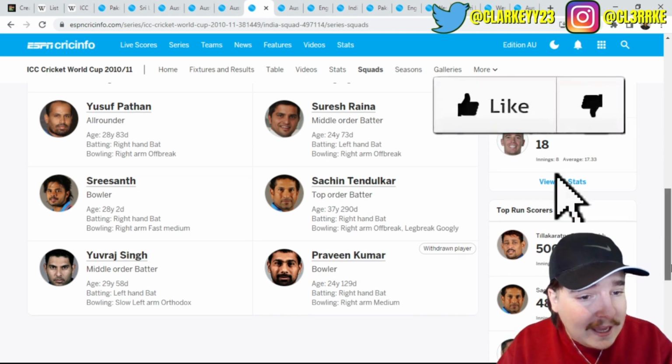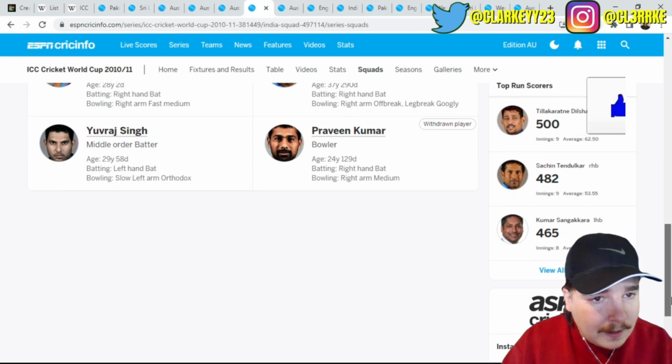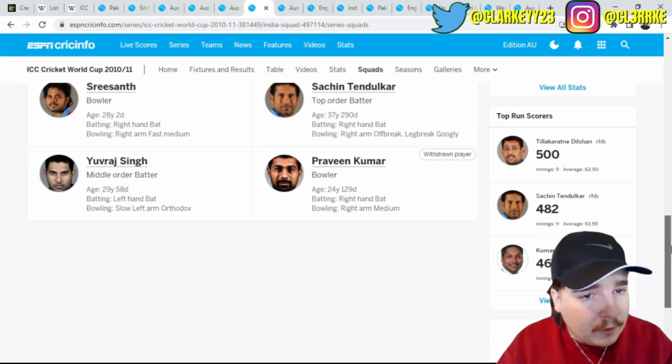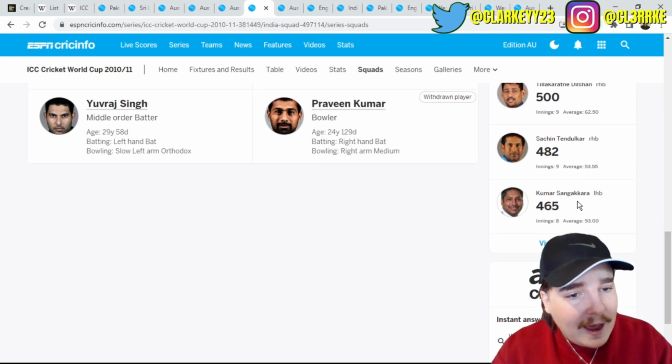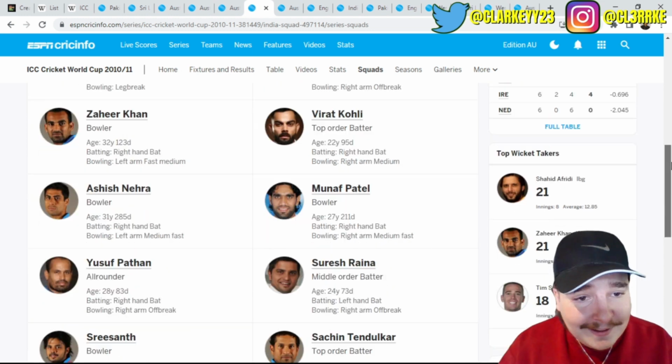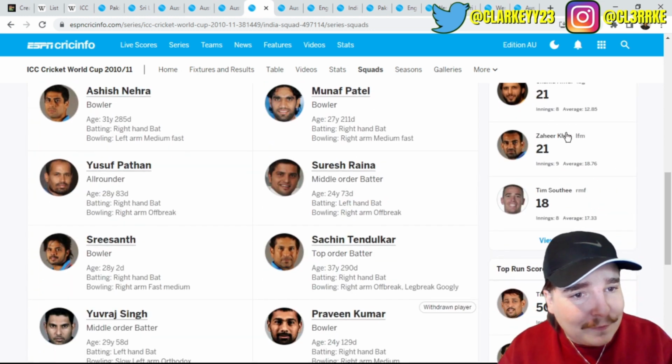And you have a look here, my face cam might be blocking it, but the top run scorers of this tournament: Tillakaratne Dilshan, Sachin Tendulkar, and Kumar Sangakkara. It's a pretty good tournament, some pretty good players. What about this? Shahid Afridi. Okay.